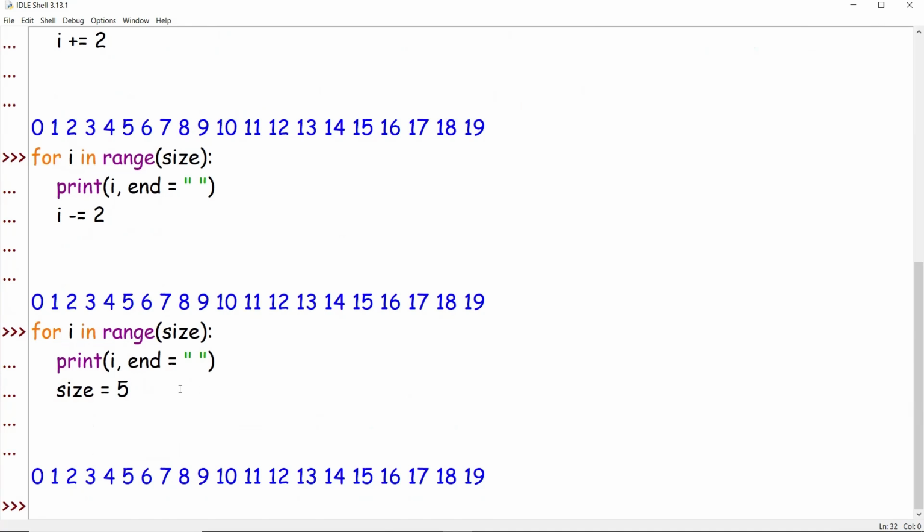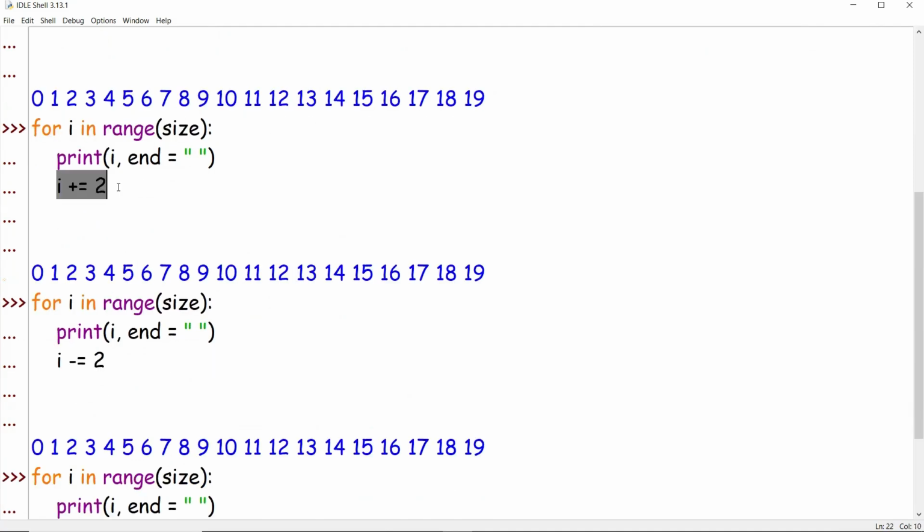It doesn't matter what you do inside that loop to variables like i or size. Each time a new iteration starts, it picks a fresh value from the range. Even if you decrement, increment, multiply, or do any other operation, every time the new iteration starts, the i value is picked from the range.